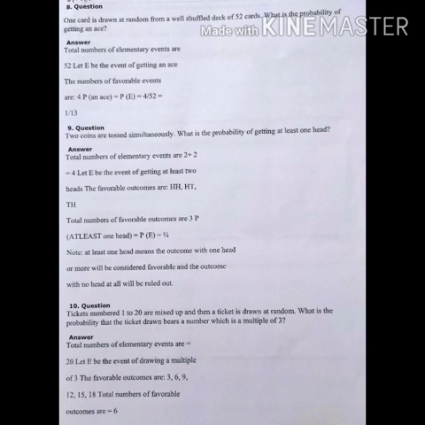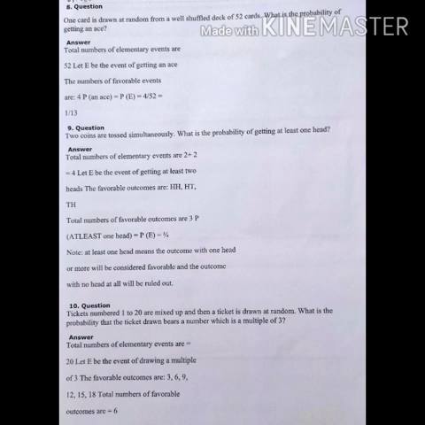Now question number 8. One card is drawn at random from a well-shuffled deck of 52 cards. What is the probability of getting an ace? Total number of elementary events equals 52. Let E be an event of getting an ace. So number of favorable events is 4 because 4 aces are there in a deck of cards.